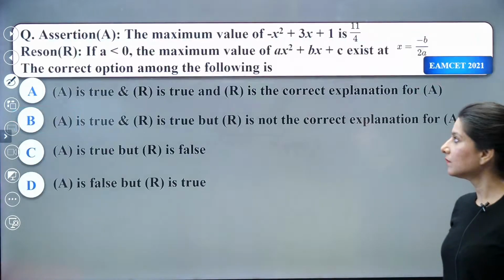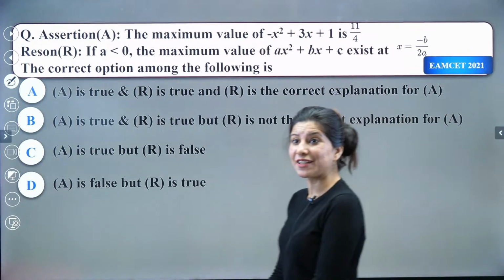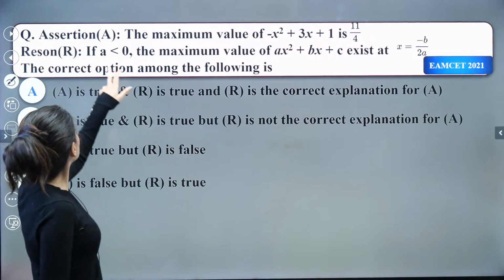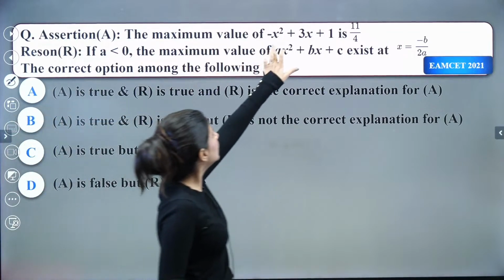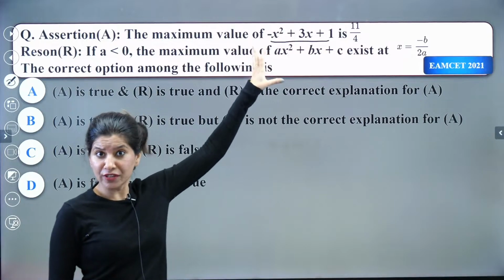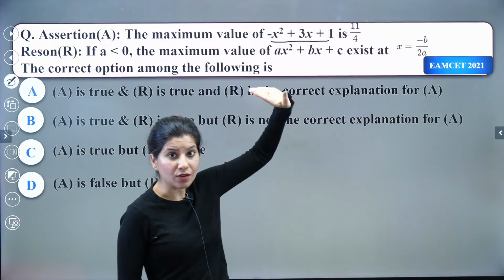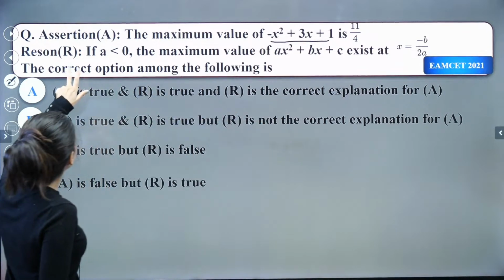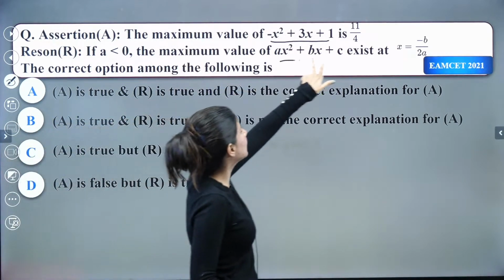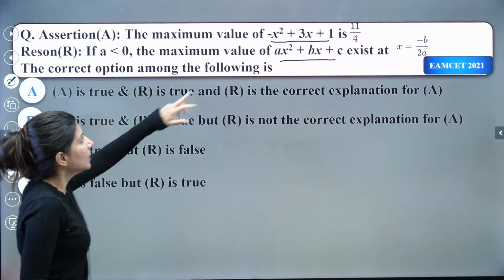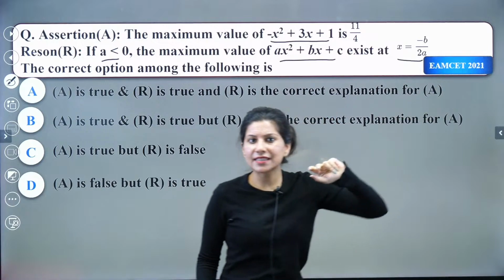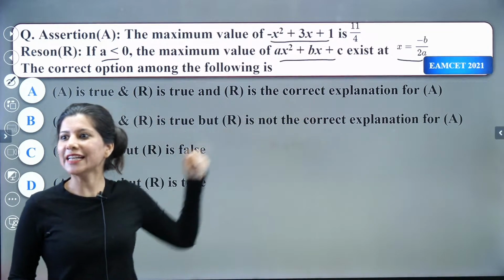Now, this question, okay, this is actually a very easy question, similar to that quadratic, right? So see, the assertion is saying the maximum value of this is 11 by 4. So we need to check the validity of this statement, whether the maximum value is this or not. That is one thing. What is the second, the reason? If a is less than 0, that means a less than 0 for this quadratic means a downward facing parabola. So similar, downward facing parabola. The maximum value exists at x equals minus b by 2a.